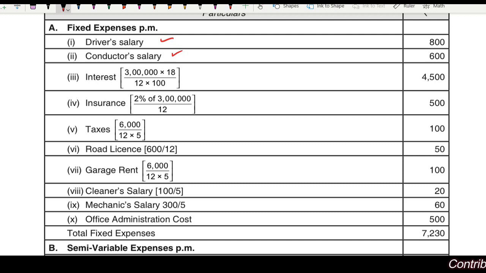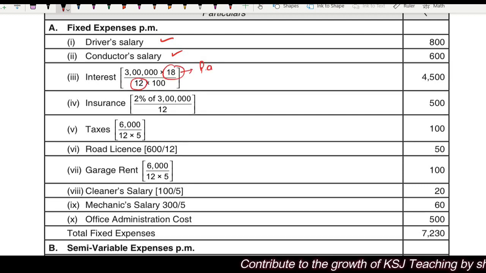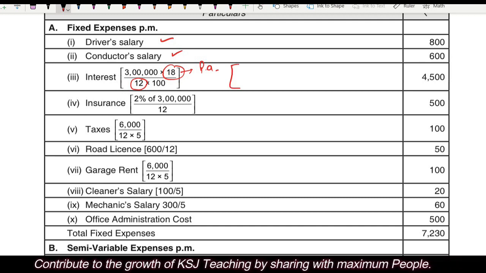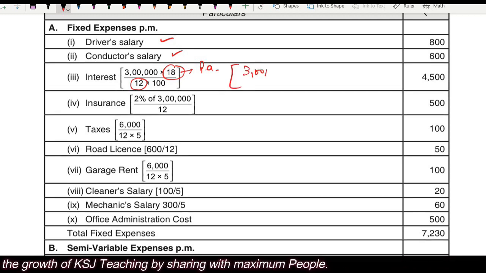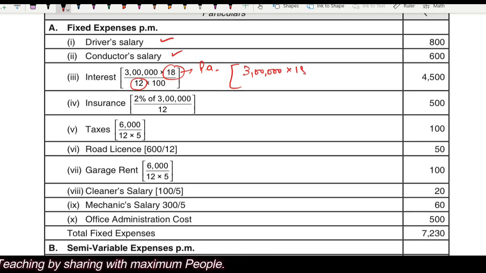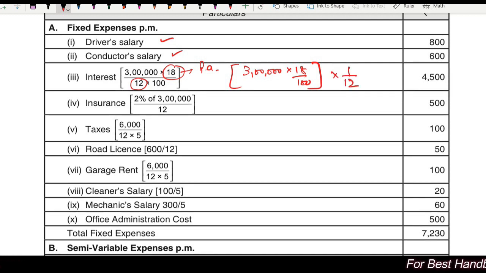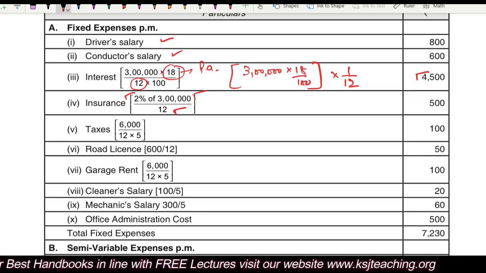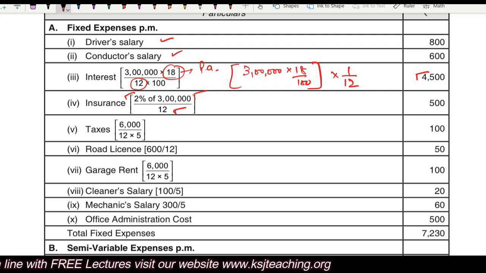18% of 3 lakh divided by 12, because 18% is per annum. What we need is the cost per month, right? So what they have done is first 3 lakh multiplied by 18%. Whatever value you get, you multiply it with 1 by 12 to get the monthly value: 4500. Insurance, 2% of 3 lakh divided by 12, because we need the monthly value, right?